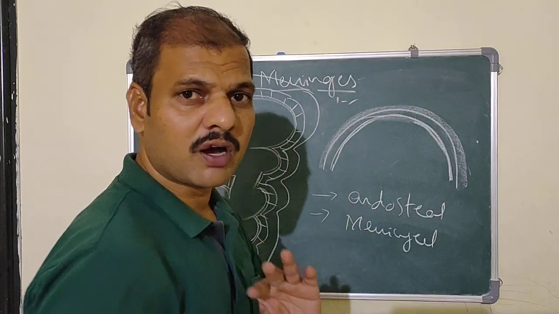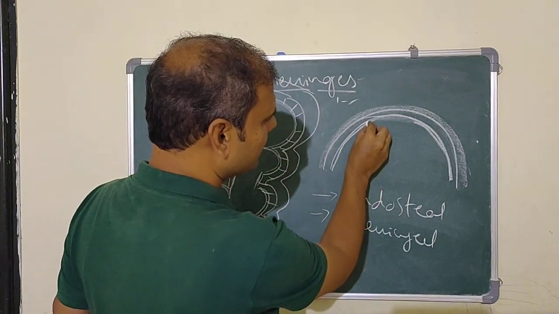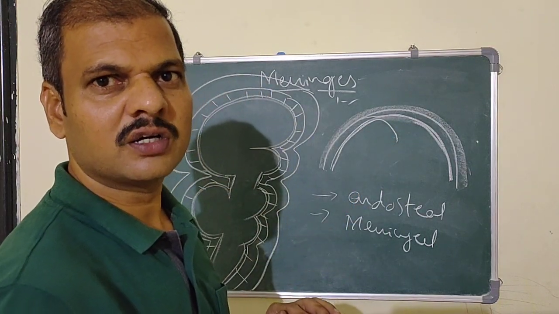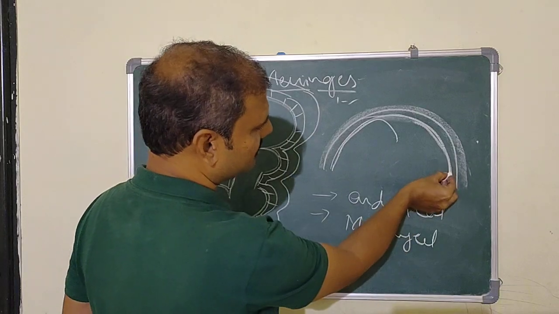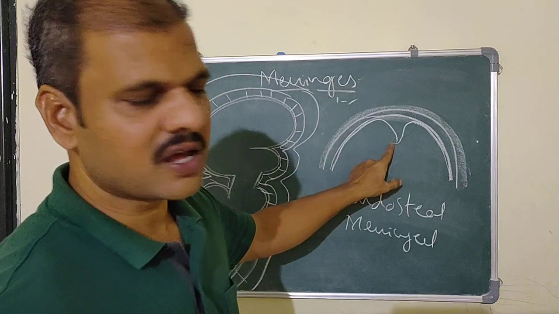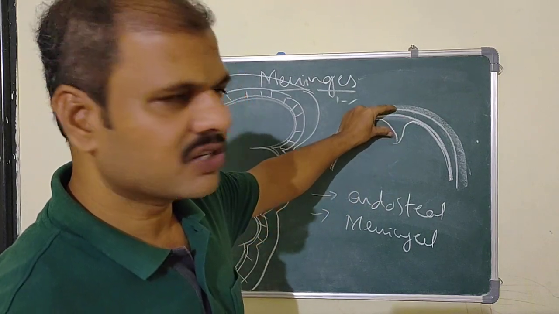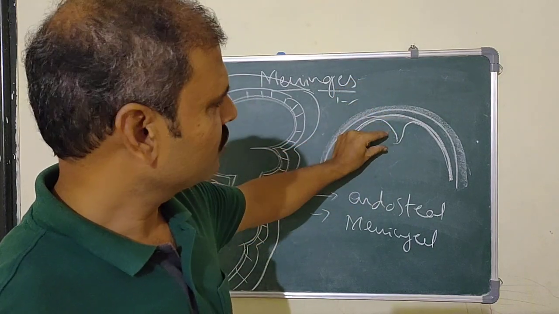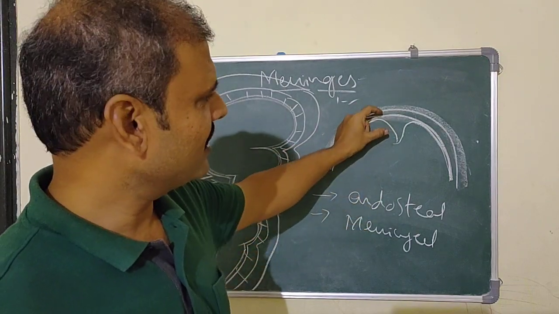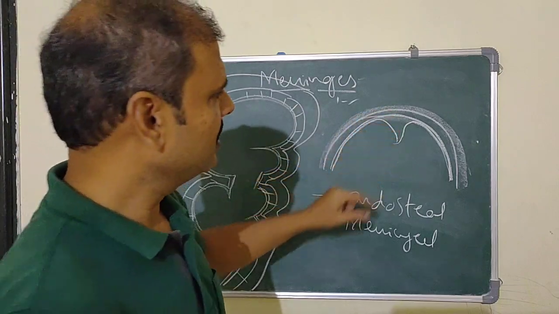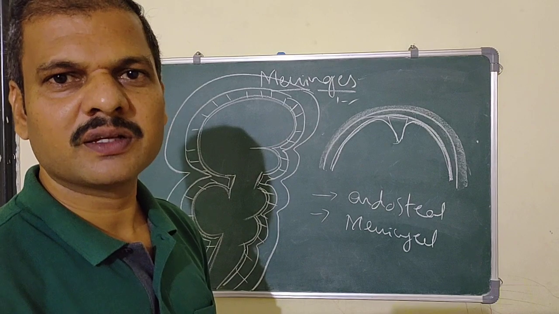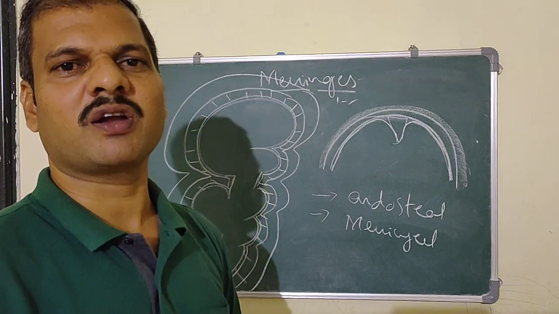In some areas, the meningeal layer becomes separate from the endosteal layer, it detaches from the endosteal layer. When there is a detachment, there will be a space formation.